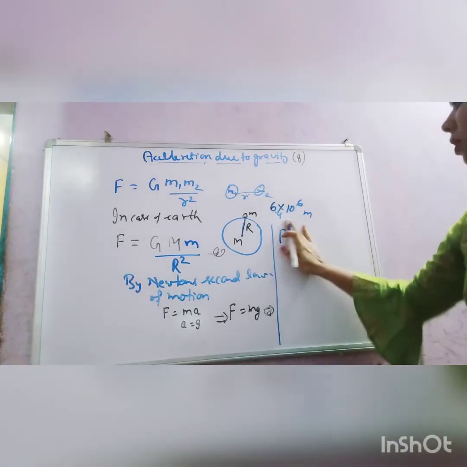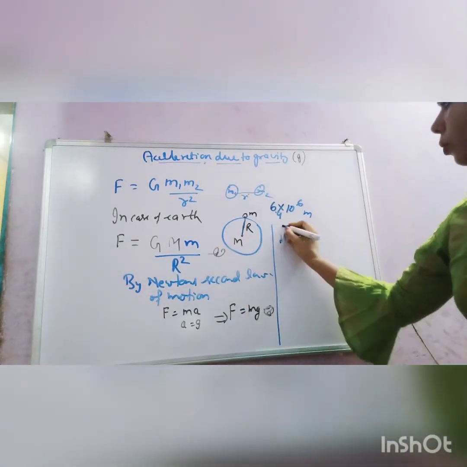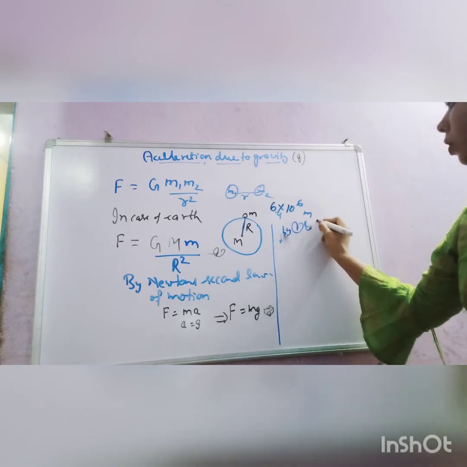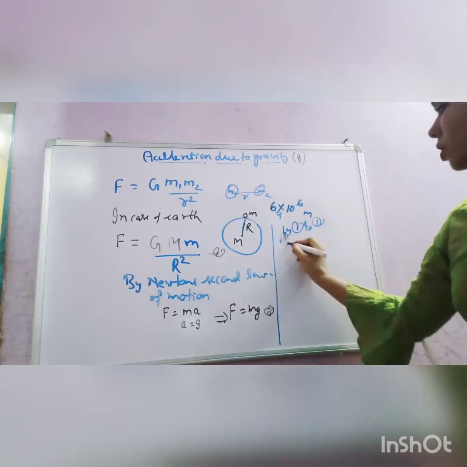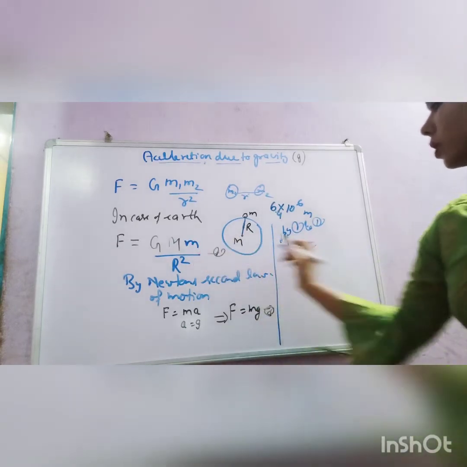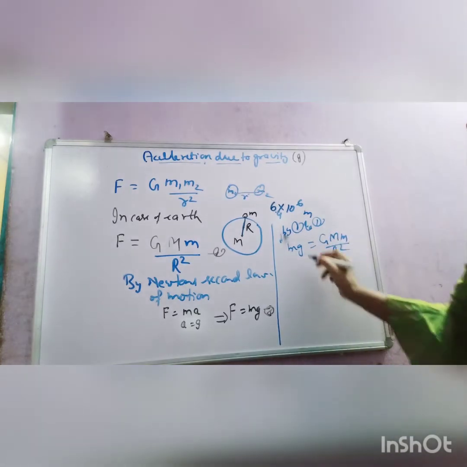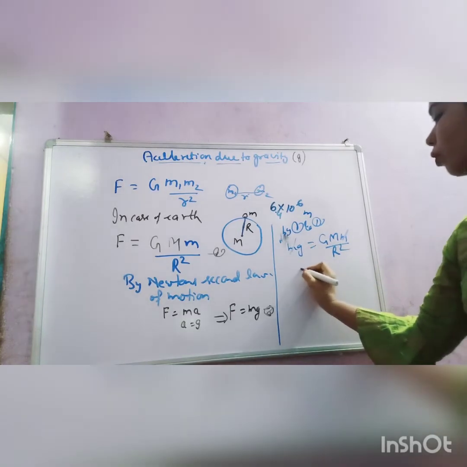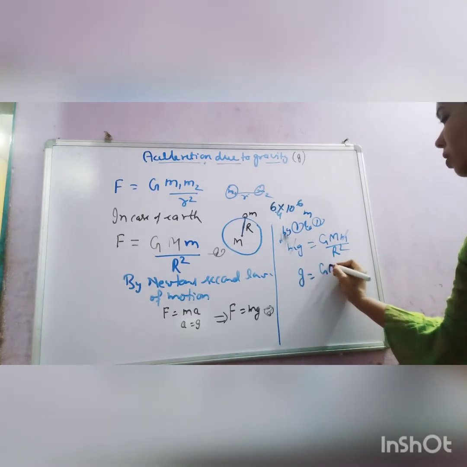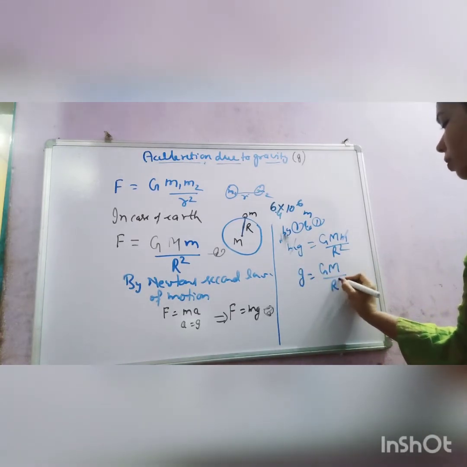Force is equal, this by 1 and 2. Force, this mg is equal to this value, GMm upon r square. So this m cancelled out, and what we got, g equals GM upon r square.